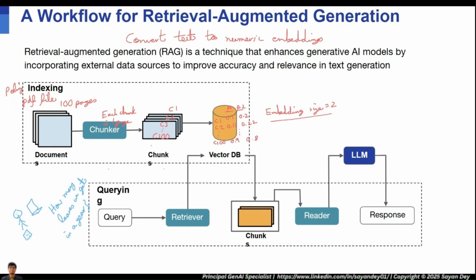Remember, machines cannot process text. Machines don't understand strings. So again, that query has to be converted to numbers. That query has to be converted to a numeric vectorized form. So this entire query has to be converted to a numeric vectorized form.